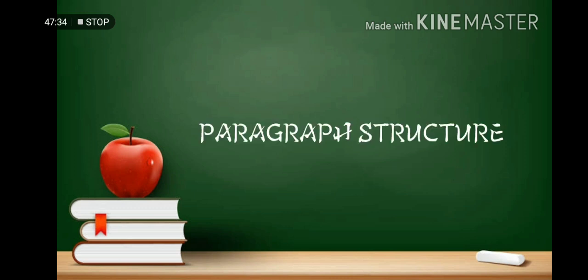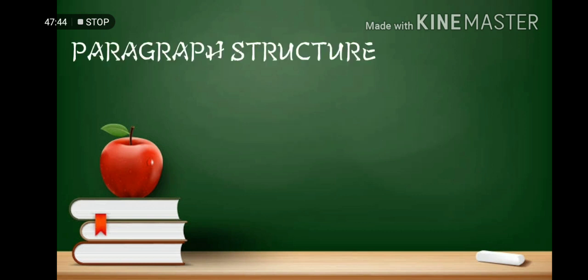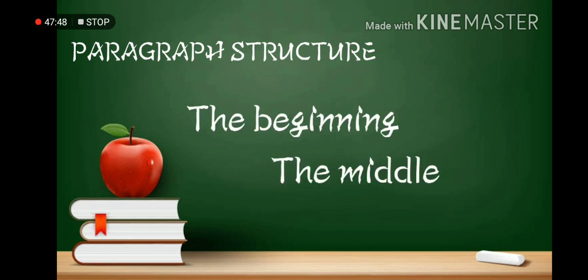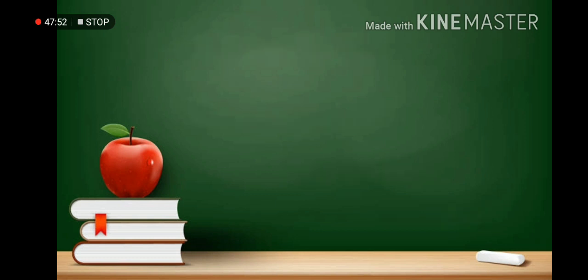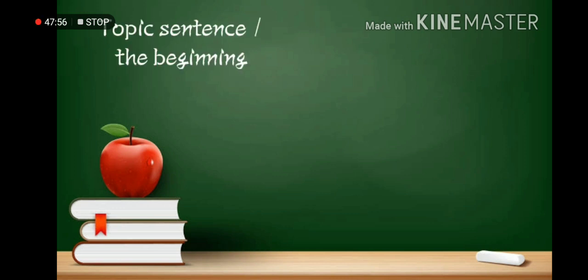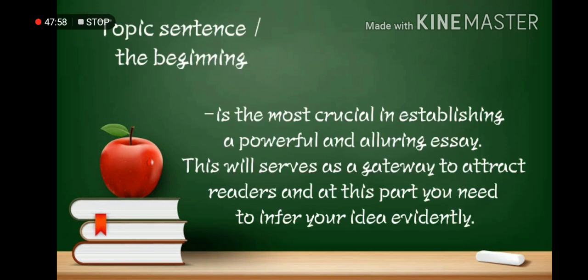In order to easily comprehend a paragraph structure, there are 3 sections: the beginning, the middle, and the end. First, let us talk about the topic sentence or the beginning. It is the most crucial in establishing a powerful and alluring essay.